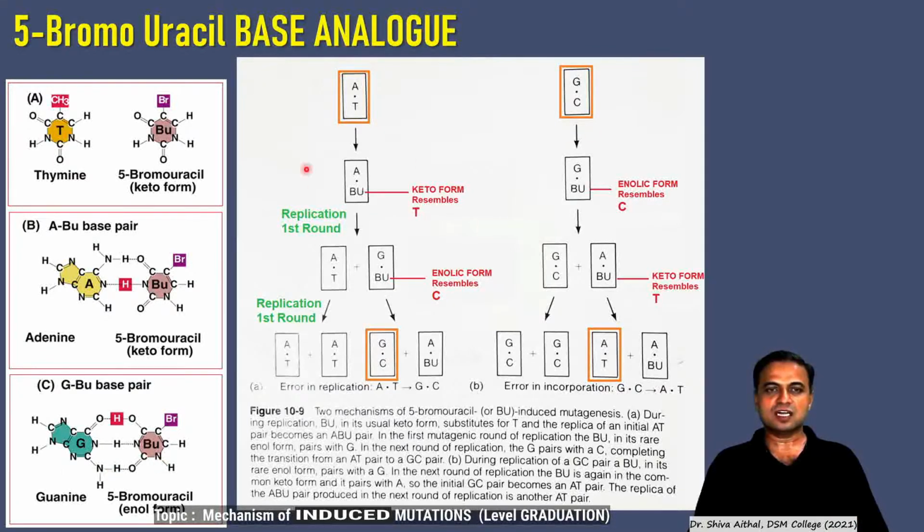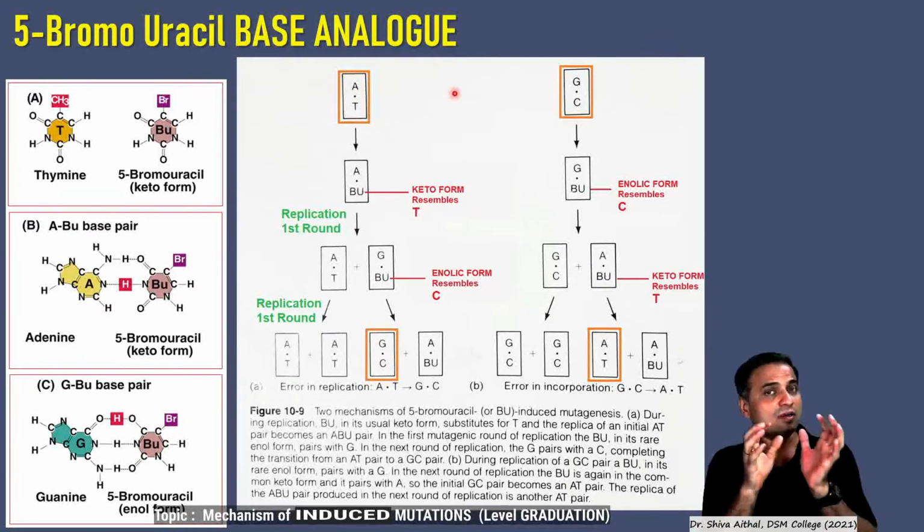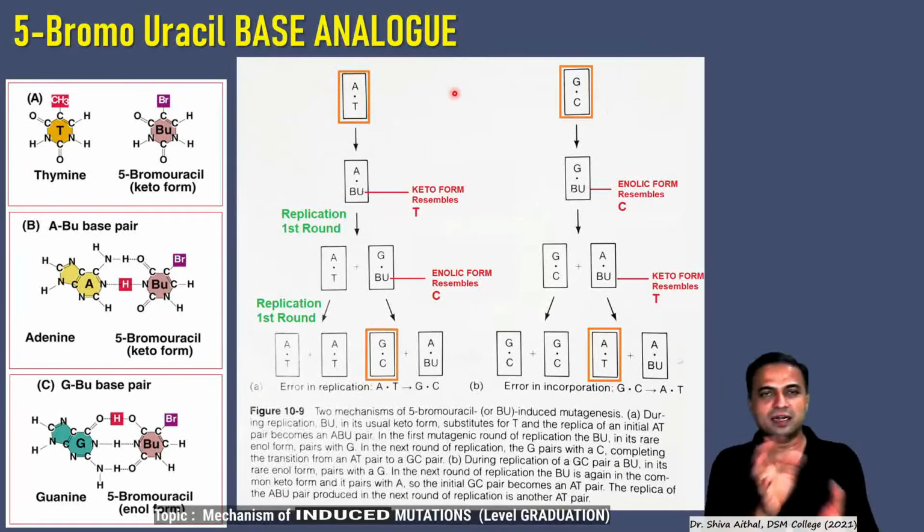You see, these are the two rounds of replication. This is AT base pairing replicating. This is the first generation where one DNA is getting converted into 2 DNA, and 2 DNA are getting converted into 4 DNAs. Same with GC, you will understand. So this introduces errors in the replication. Imagine a 5-bromouracil getting incorporated in a replicating DNA, and the whole time the cell is replicating, it keeps on changing between enol form and keto form, and vice versa. What will happen in a logarithmic phase of bacterial growth?